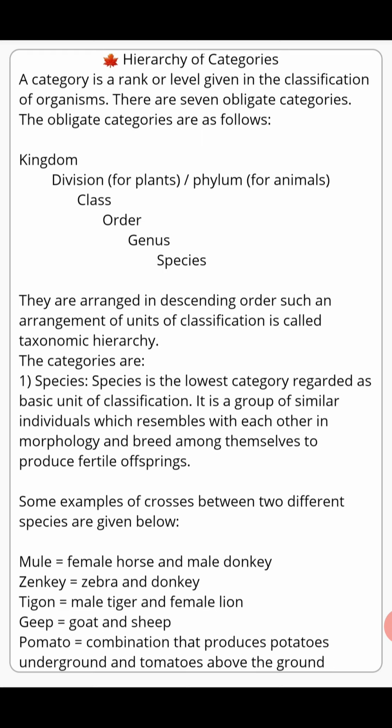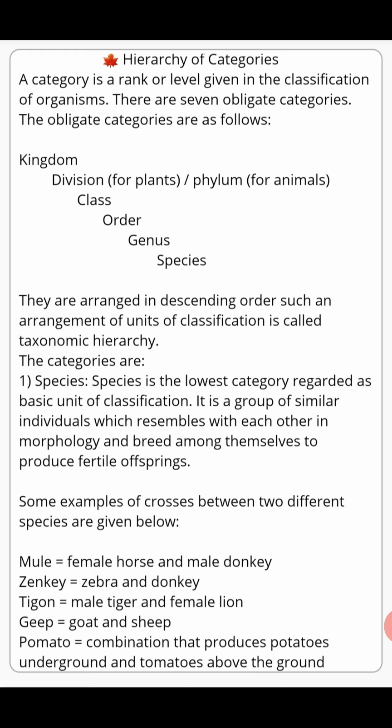Similarly, next we had been introduced with the term classification, and we had also seen why the classification is very important. After the classification, we came to a new topic. It was nomenclature. Nomenclature means the process of assigning name to any living organism, and there is a system to assign a name to a living organism, and that system is called binomial system of nomenclature.